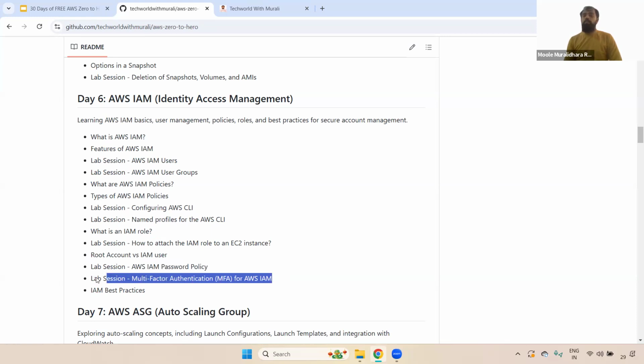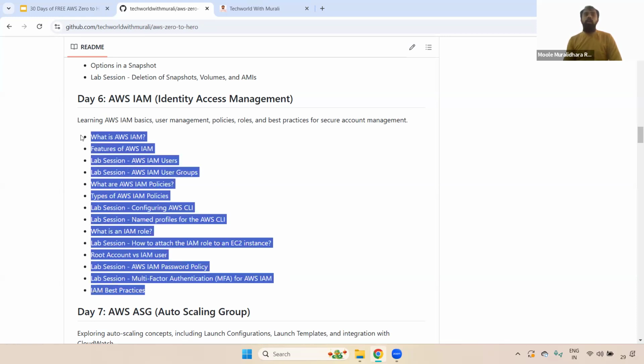Okay, what are the IAM best practices, and how do we follow them? Once you complete this IAM, you will get to know how exactly it works, how we attach the specific policies, and how we restrict the permissions to the specific role, user, or group. Right, clear? Fine.